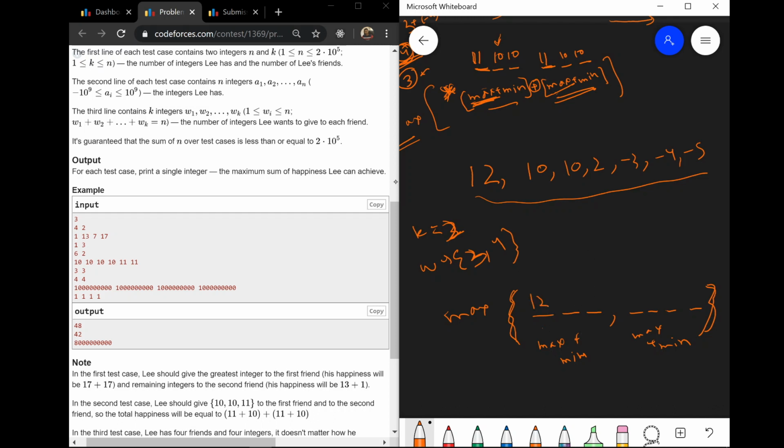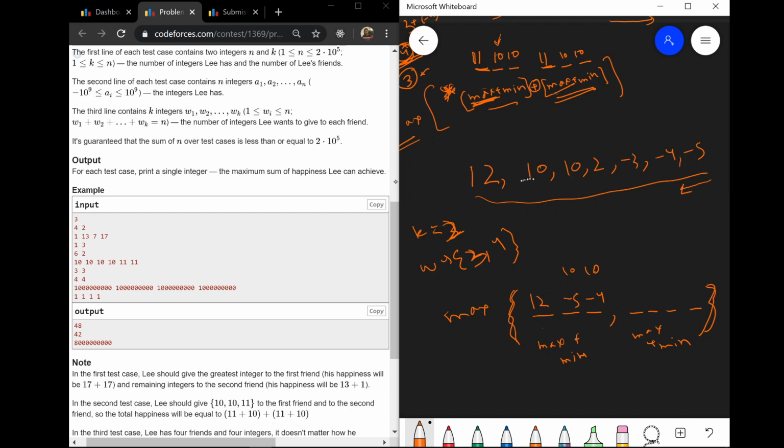If we put 10 here, then this 10 would not be used here. So what we should do is put these from behind, that means we should put minus 5 and minus 4. And the main point is why should that be done? Some of you might be thinking, why don't we put 10 and 10 in this section only, and then the sum from max plus min would be 10 plus 10.